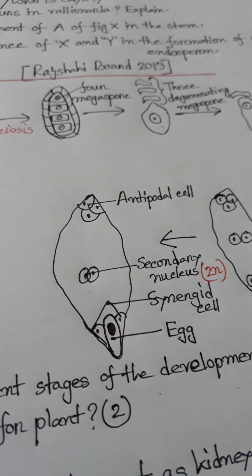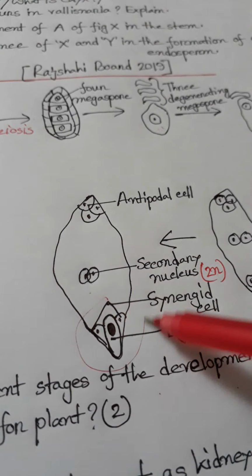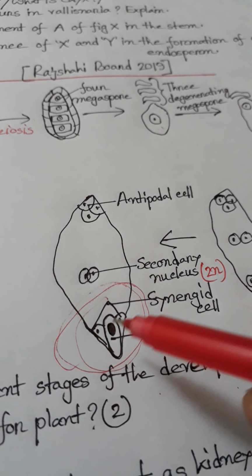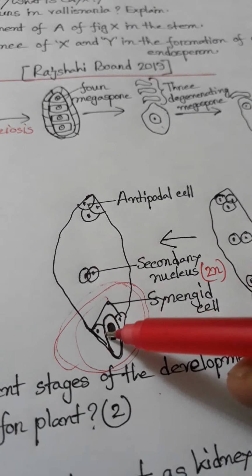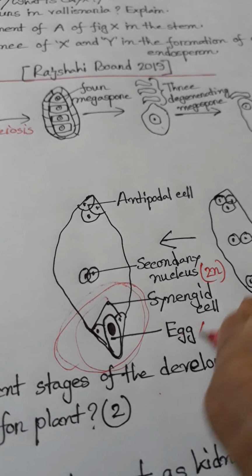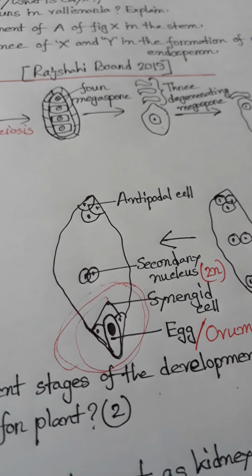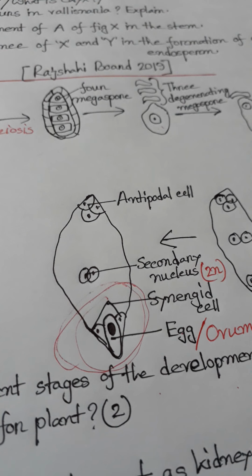Then the nuclei in the two poles turn into cells with some amount of cytoplasm. Collectively, the combined structure of the 3 cells near the micropyle is called the egg apparatus. Among the cells, the one occupying the middle place is the ovum, the egg, which is a little larger. This is called the egg cell and the other two are called synergid cells.